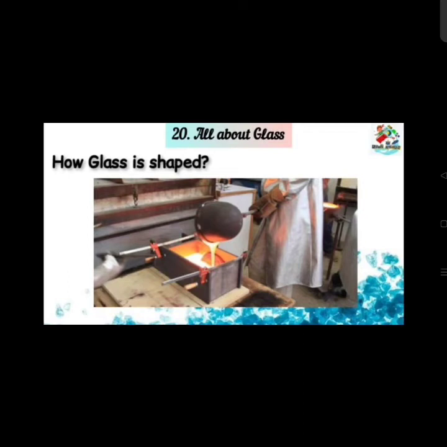Now, hot liquid is poured into a mold. Mold means different types of shapes. Different types of shapes are made from steel or any other metal. So we can pour the hot liquid glass into it, and when we pour this hot liquid glass into any mold, we can get different types of shapes and different types of sizes from this liquid glass.